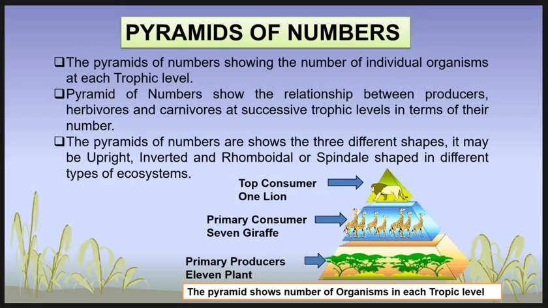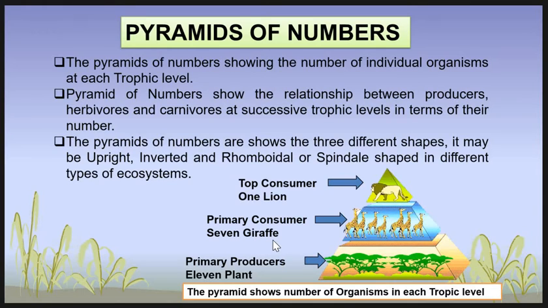Then we start with the pyramid of number. The pyramid of number shows the number of individual organisms at each trophic level, as seen in the animated picture. Here the first trophic level is occupied by producers, and the organisms are the plants, 11 plants. Then we move towards the second trophic level, which is occupied by the primary consumers.